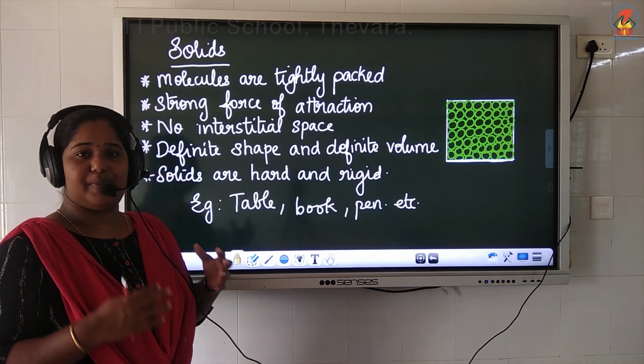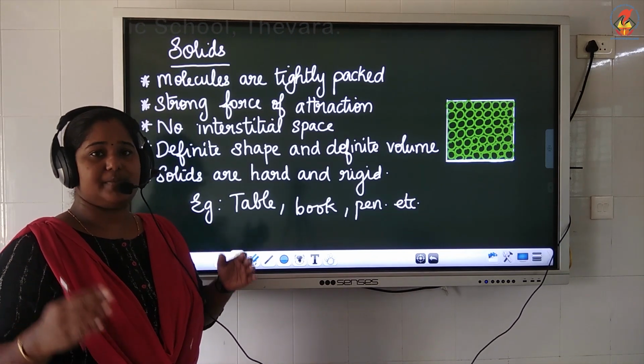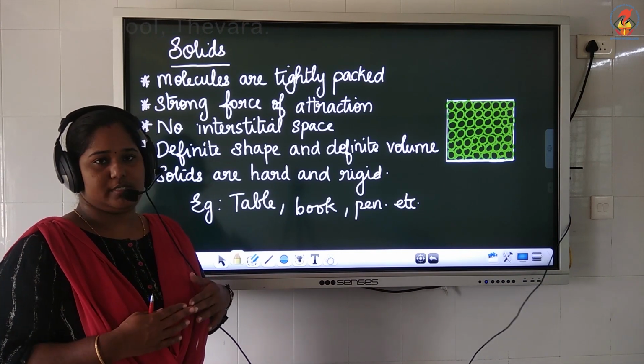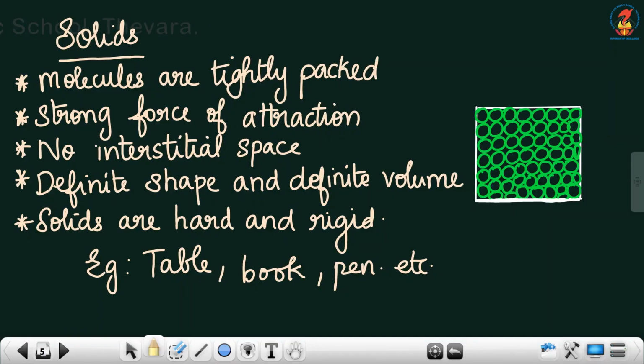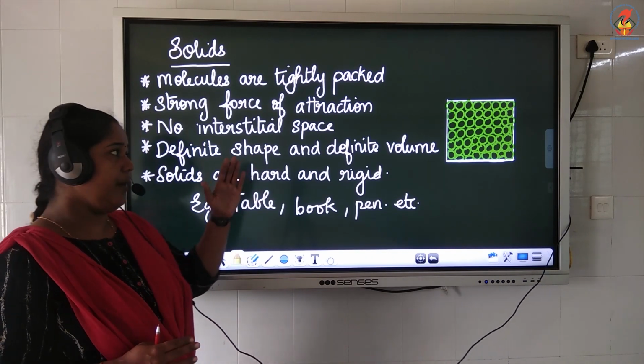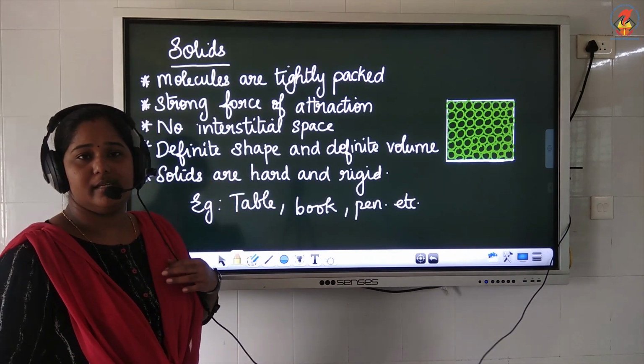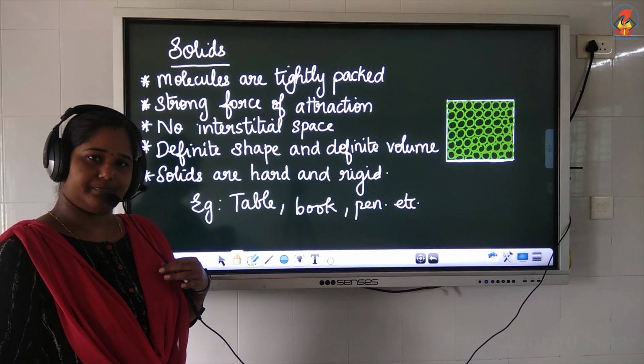The interstitial space, meaning the space between the molecules, is not present. They have a definite shape and volume, a definite boundary, and they are hard and rigid. This is all about the arrangement of molecules in solids. Is it clear?